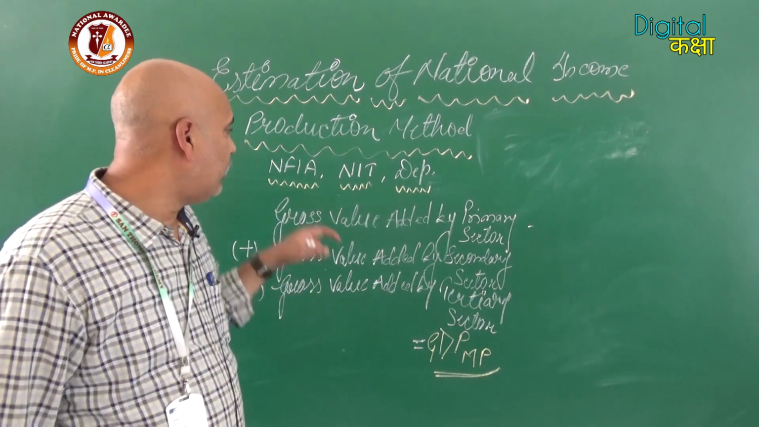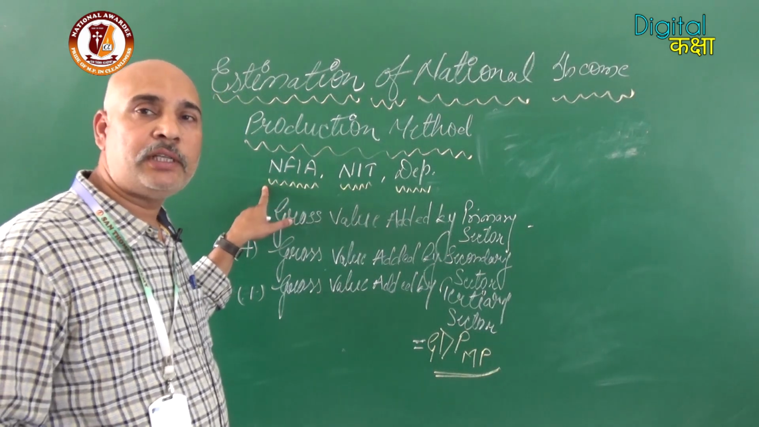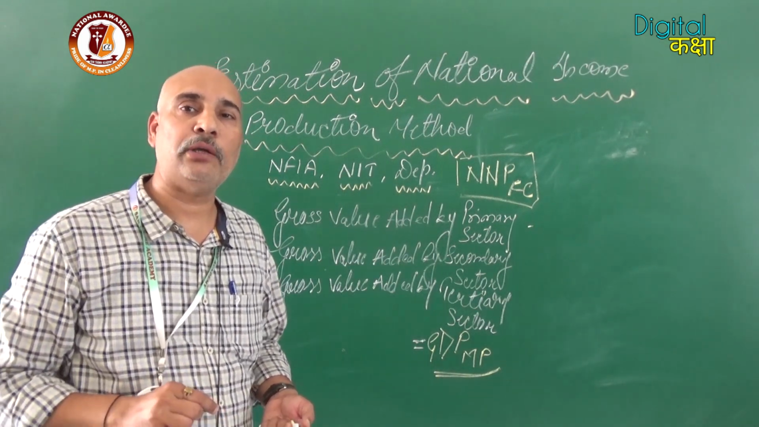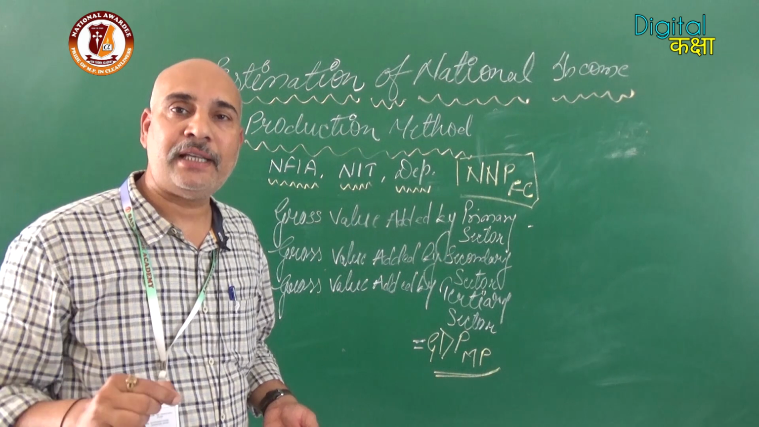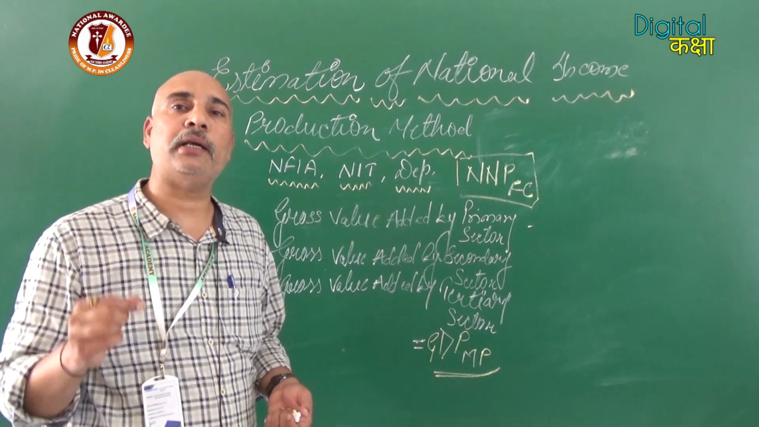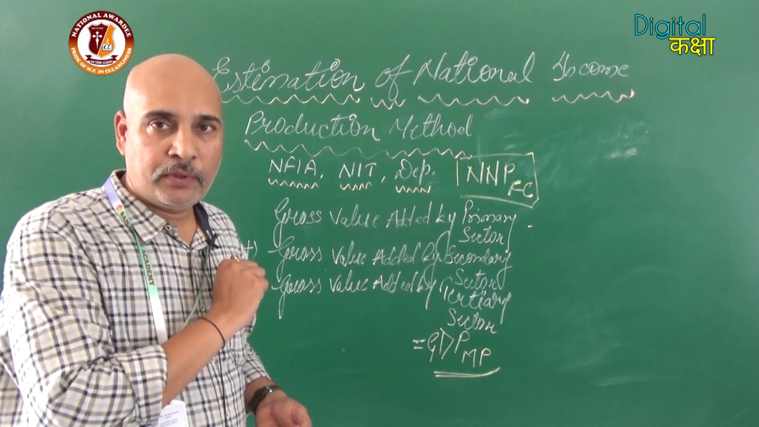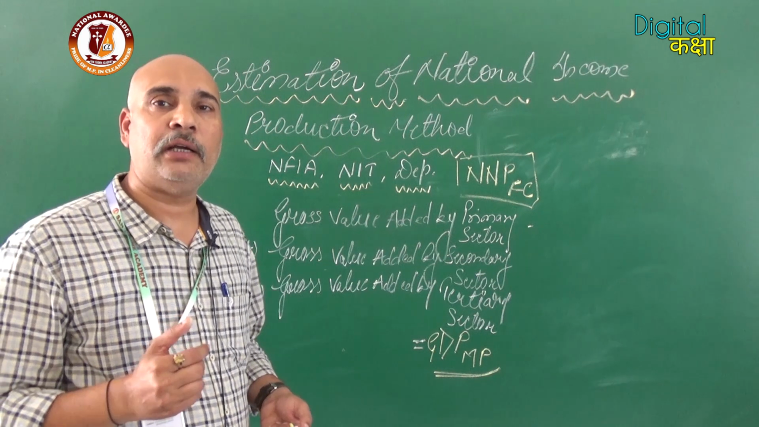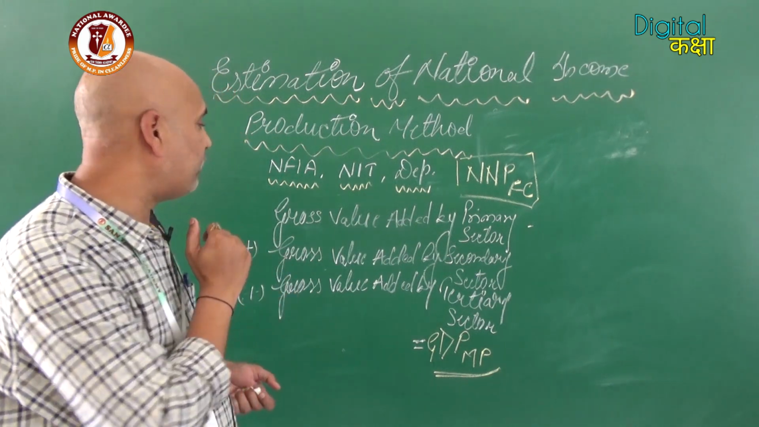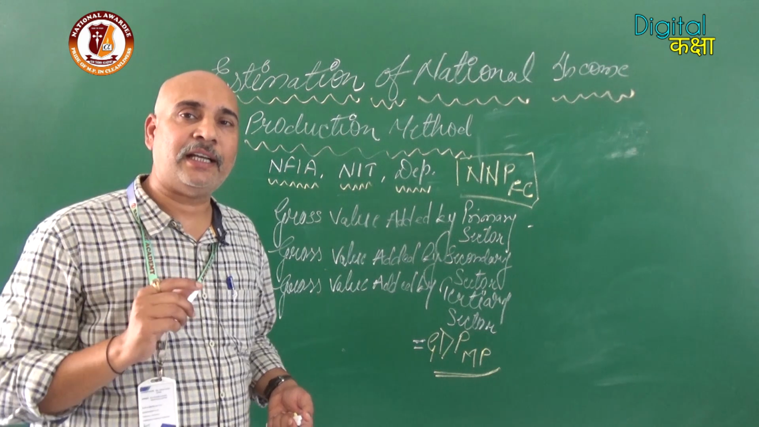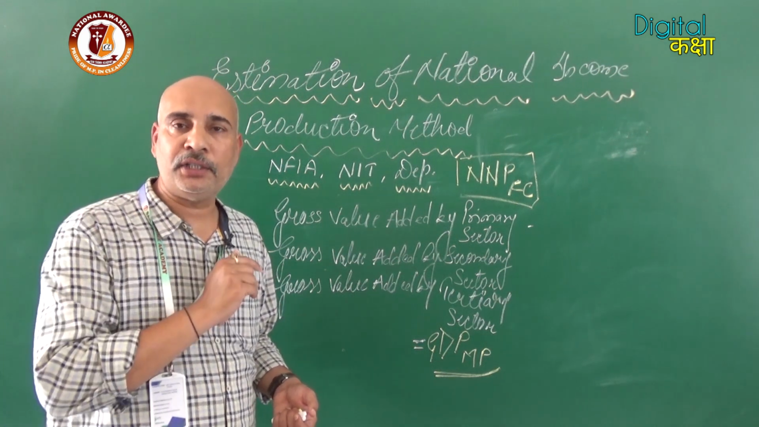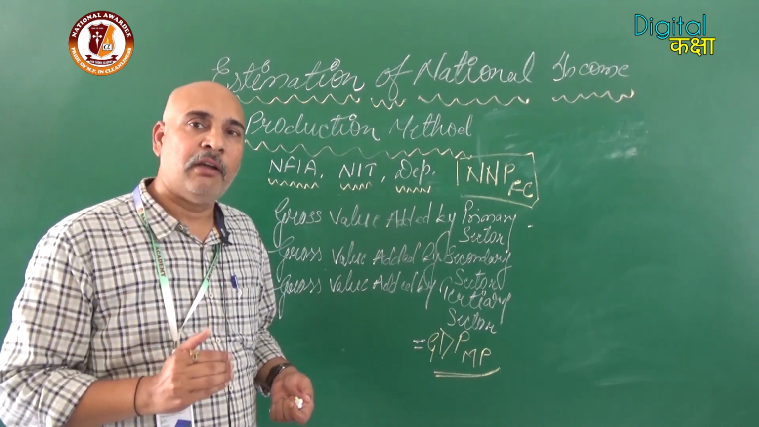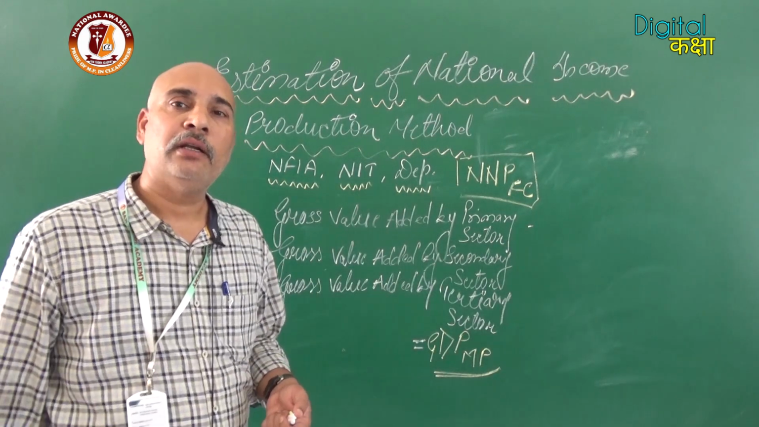Okay, now what is national income, that we also discussed. Whenever you are supposed to calculate national income, that means you have to calculate NNPFC, that is, net national product at factor cost. Now we are going to discuss the formula or method to calculate national income through the production method. We have already discussed there are three sectors of the economy: primary, secondary and tertiary. So whatever value is added by all these three sectors will be used to calculate national income.